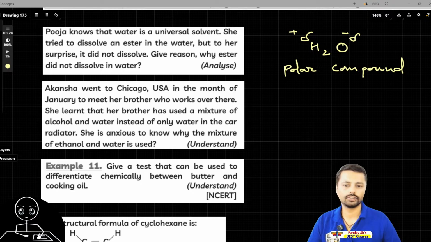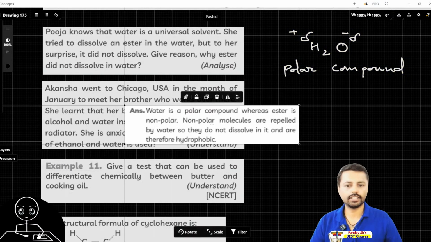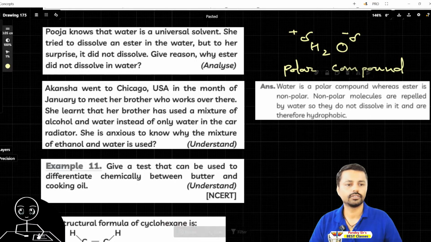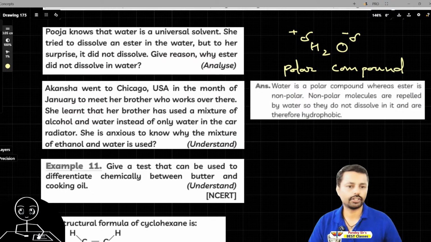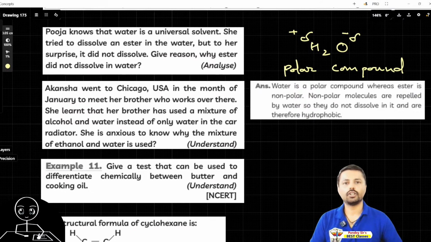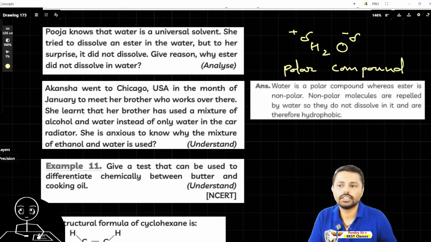I already said, so still I'll try to answer it. So here's the answer for this question. Water is a polar compound, whereas ester is a non-polar compound, and that's why it doesn't dissolve. Polar and non-polar I already explained. Now let's see some reactions of carbon and its compounds, and let's see whether they dissolve or not dissolve.